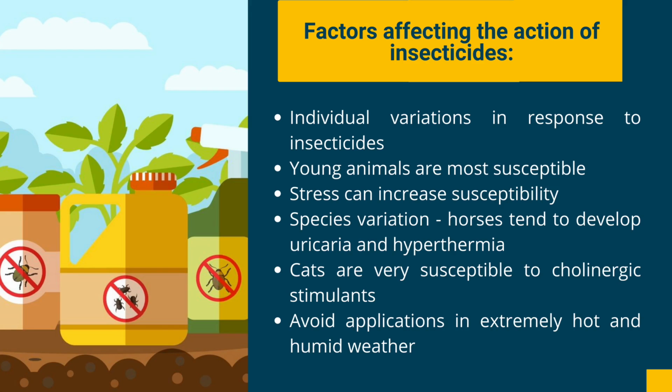Factors affecting the action of insecticides. Individual variation in response to insecticides. Young animals are most susceptible. Stress can increase susceptibility. Species variation: horses tend to develop urticaria and hyperthermia, and cats are very susceptible to cholinergic stimulants. Avoid application in extremely hot and humid weather.